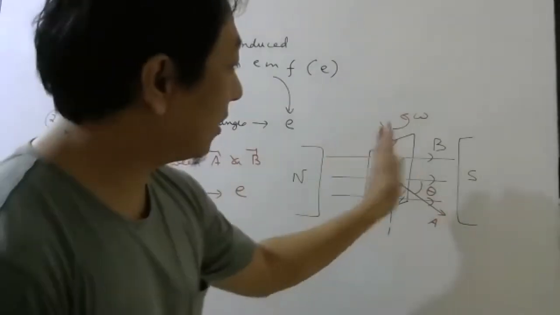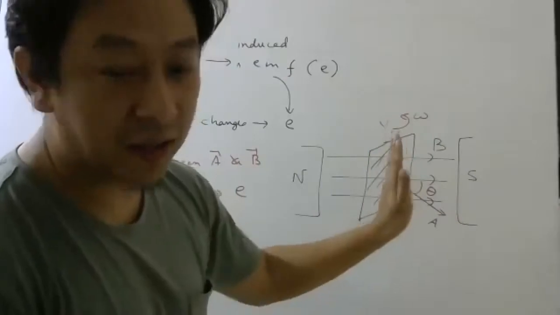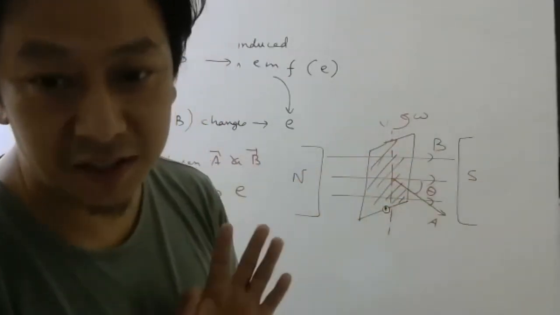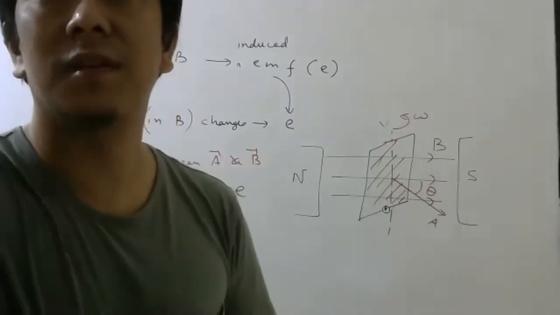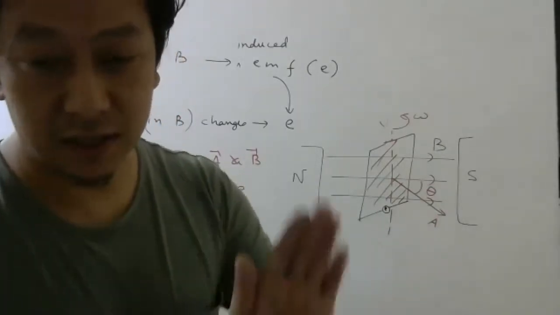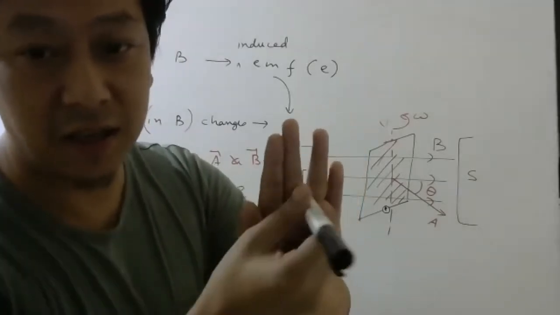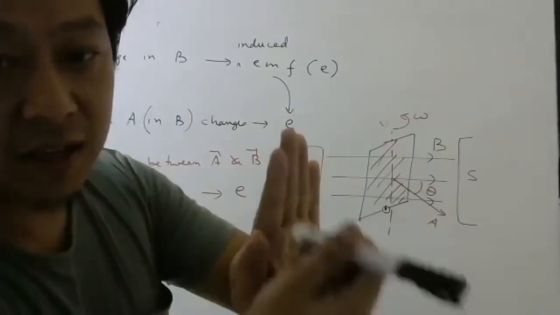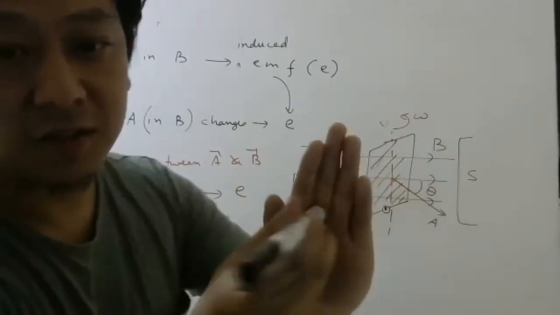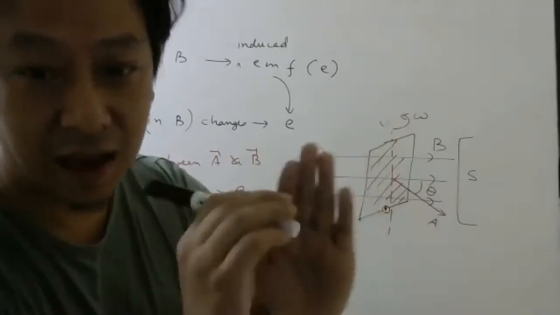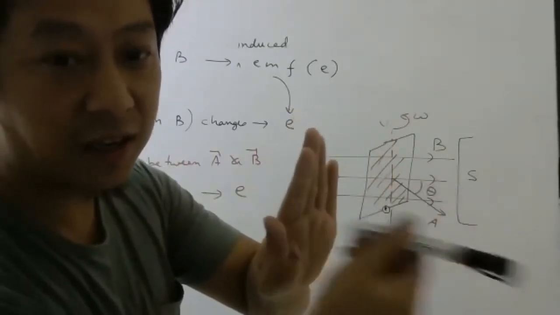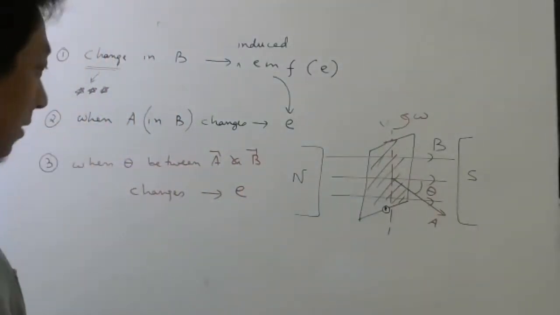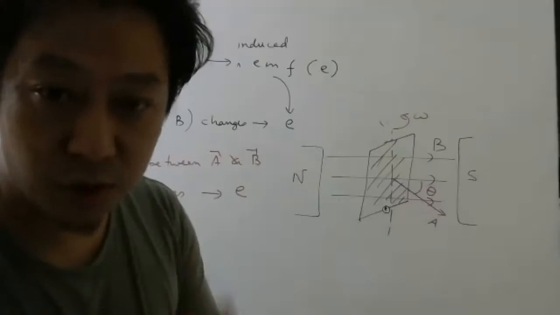So you just rotate the coil. When you rotate the coil, that time the angle between the area vector and the magnetic field vector will change. Yes or no? Tejaswini, if this is the area, then this is the area vector. When the plane changes, the area vector will also change. So as the direction changes, the angle between this area vector and this magnetic field will change. Correct? No? Yeah.